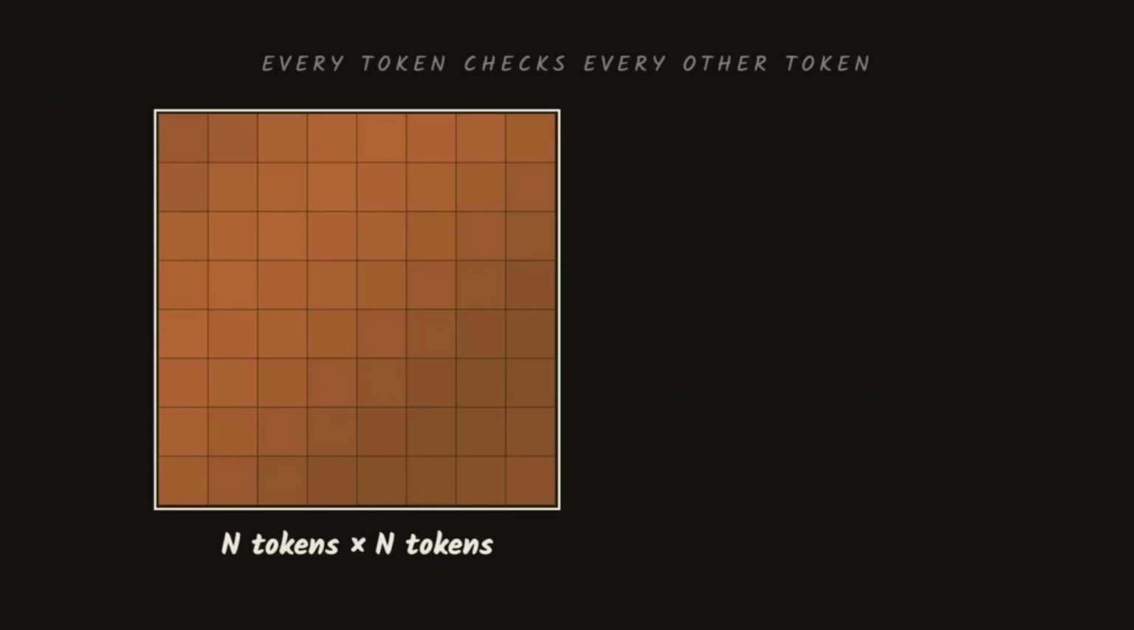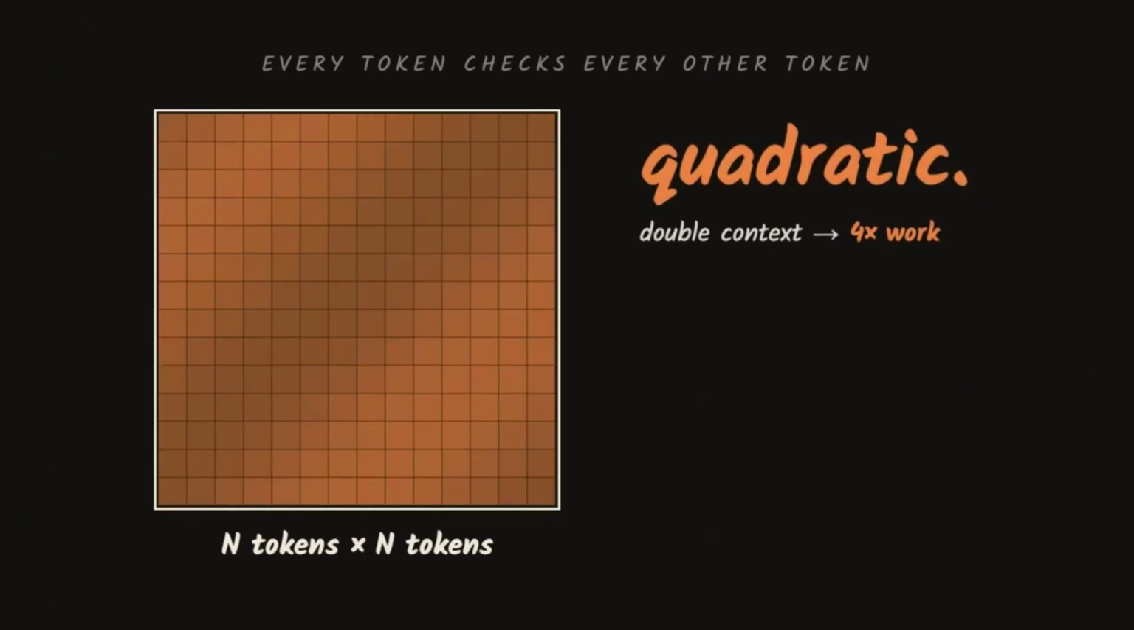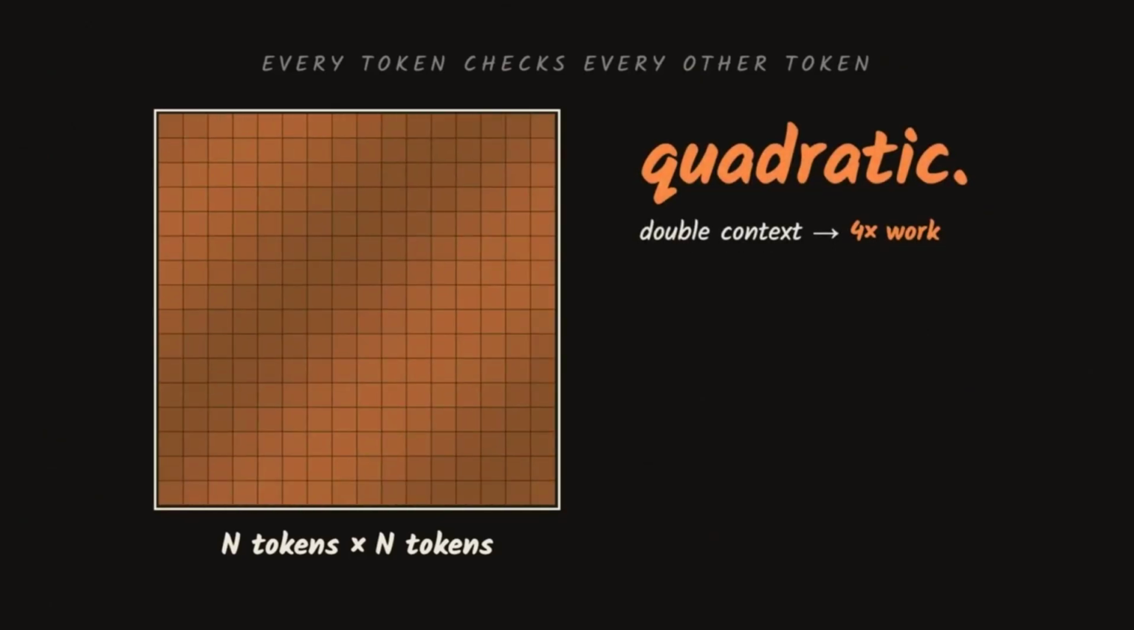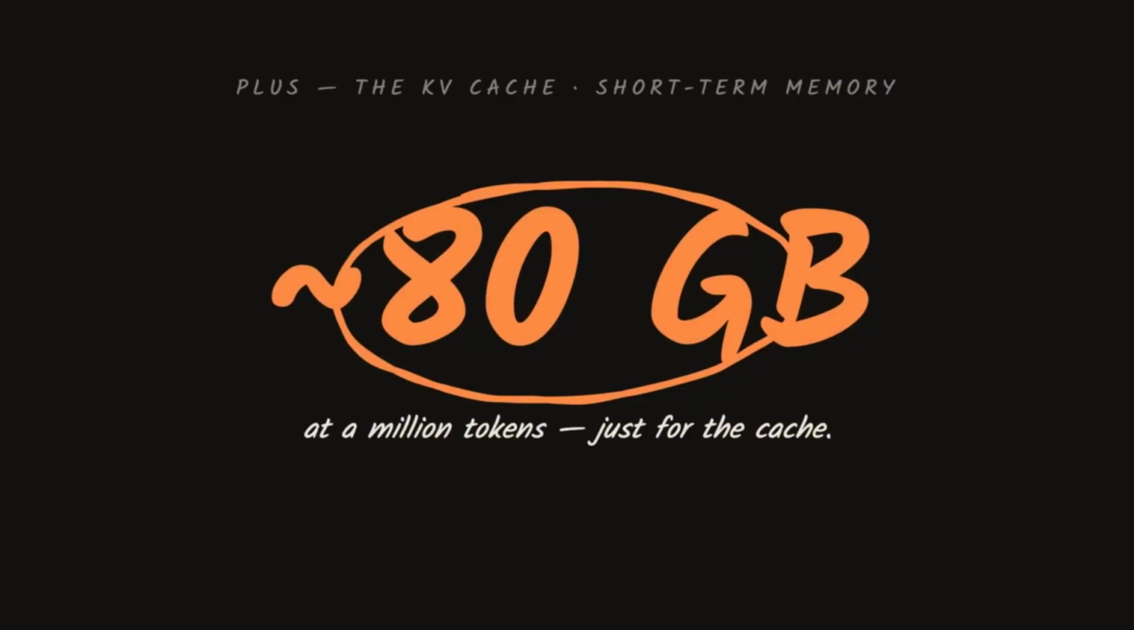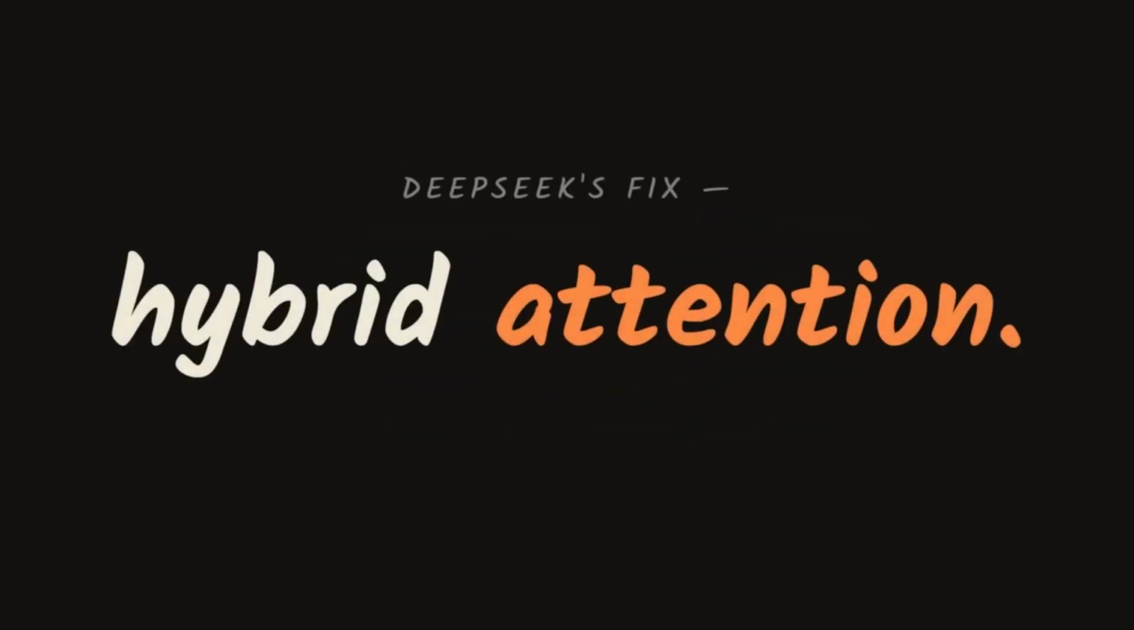And balance is what keeps the active compute so low. Second trick: attention in a transformer means every token checks in with every other token. The issue is that it's quadratic. Double the context, quadruple the work. With a million tokens, that means a trillion comparisons, plus the KV cache. The model's short-term memory also expands with context, and at a million tokens, that cache would eat about 80 gigabytes.